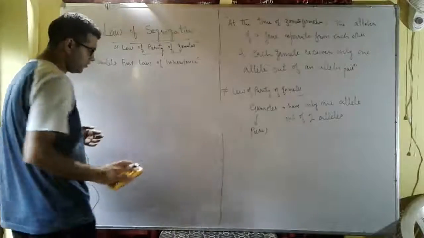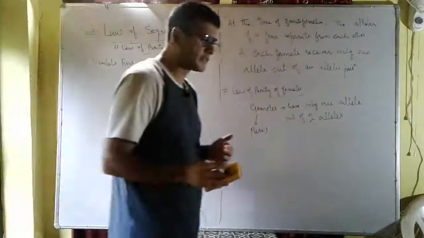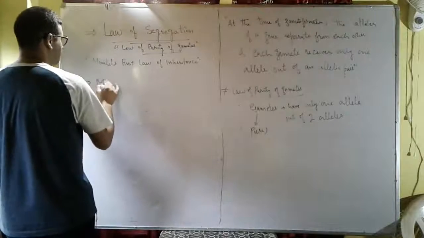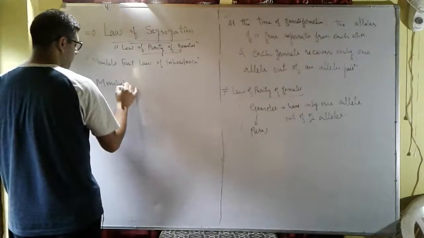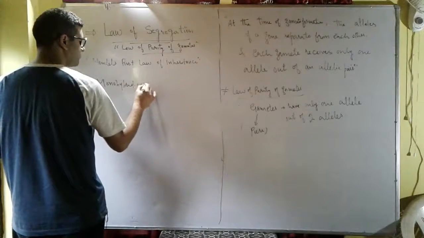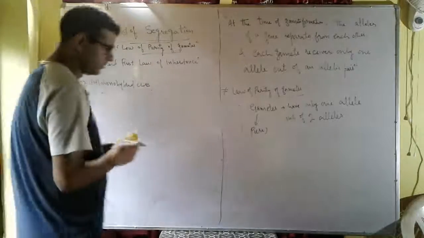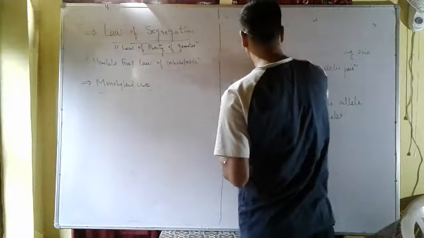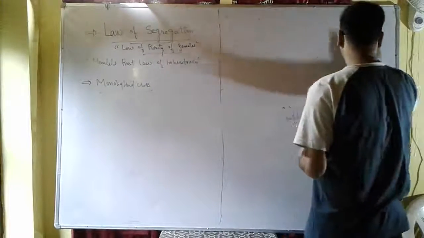And this law of segregation is explained by means of a monohybrid cross. So we'll explain the law of segregation, or law of purity of gametes, with the help of a monohybrid cross.